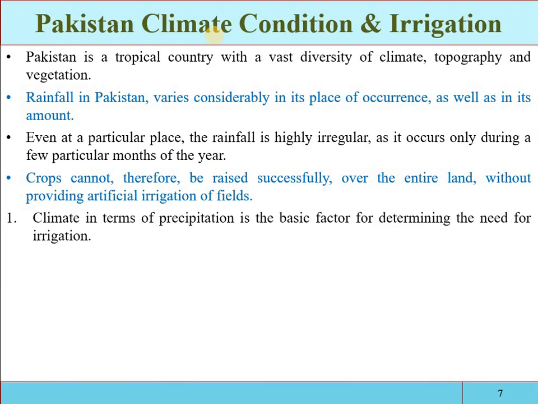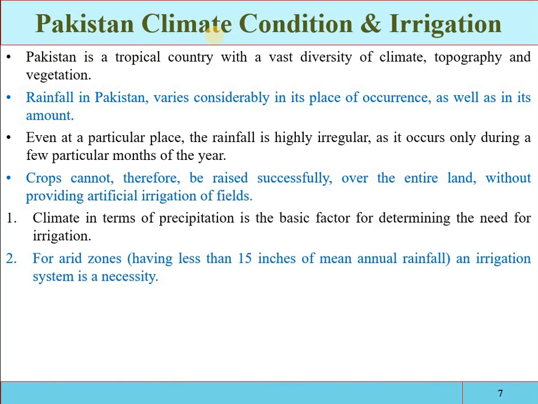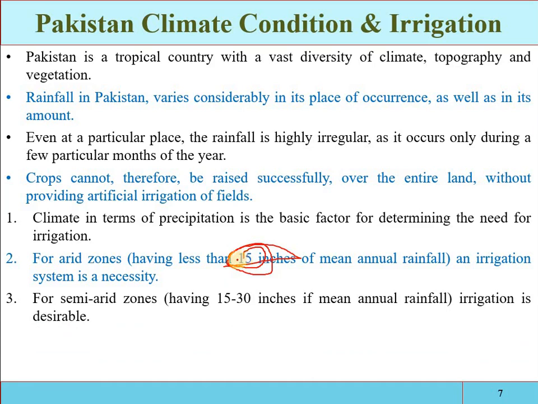Climate in terms of precipitation is the basic factor for determining the need of irrigation. See, for the arid zone having less than 15 inches of mean annual rainfall, mostly the southern parts, Balochistan and the lower parts of Sindh province, the rainfall is less than 15 centimeter. So if rainfall is less than 15 centimeter, then it is considered as the arid zone. That is a very small amount of annual water available. So the irrigation must be required. It is a necessity to provide the artificial application of water.